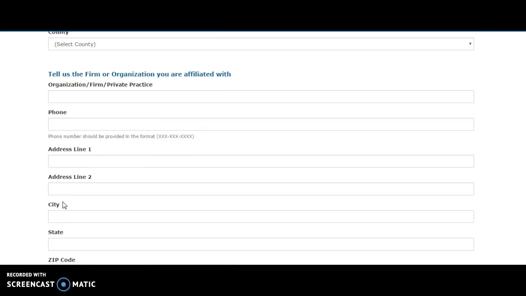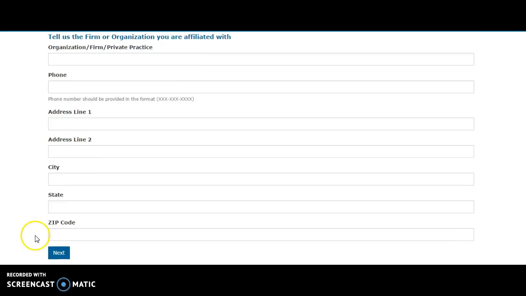After you've told us a little bit about who you are, you'll hit Next, and that'll take you to a page notifying you that the state administrator has been sent your information in order to confirm you as a volunteer attorney with the site. Again, they're checking to make sure that you're authorized in your state to provide pro bono advice. Let's assume the state administrator found you were authorized to provide pro bono in your state. They'll notify you when your account is active, so let's head back to the home page so you can see what it looks like to log in.